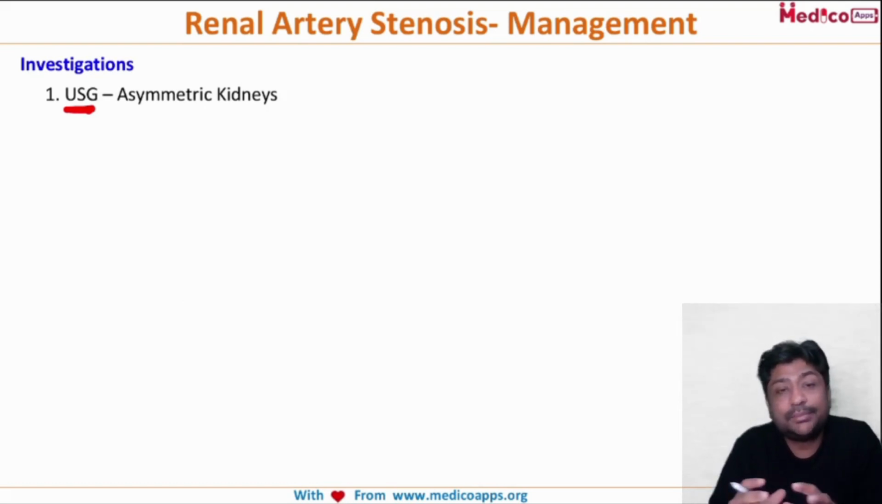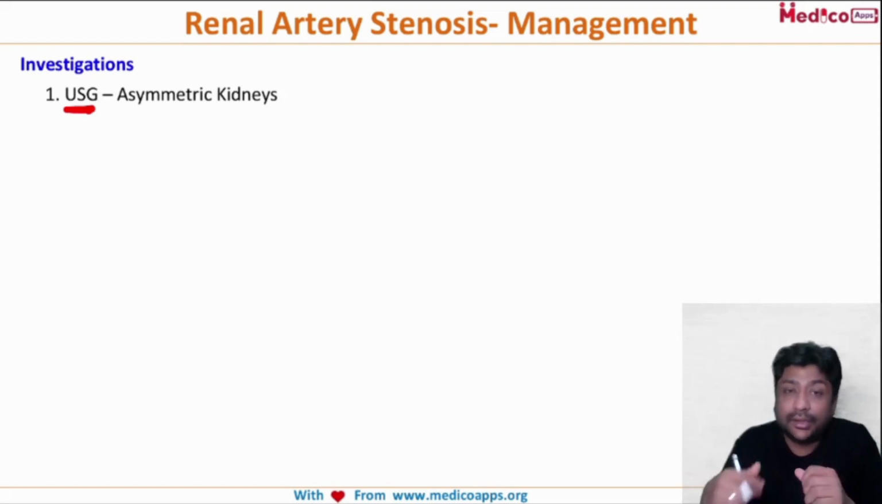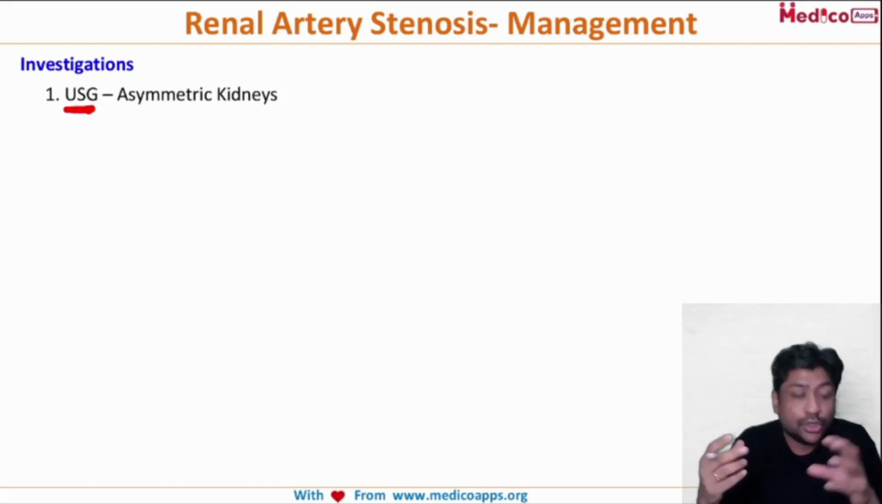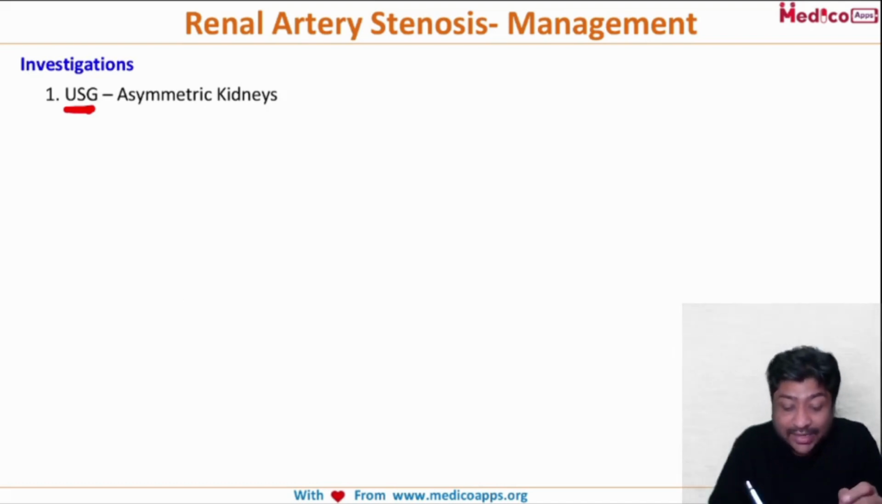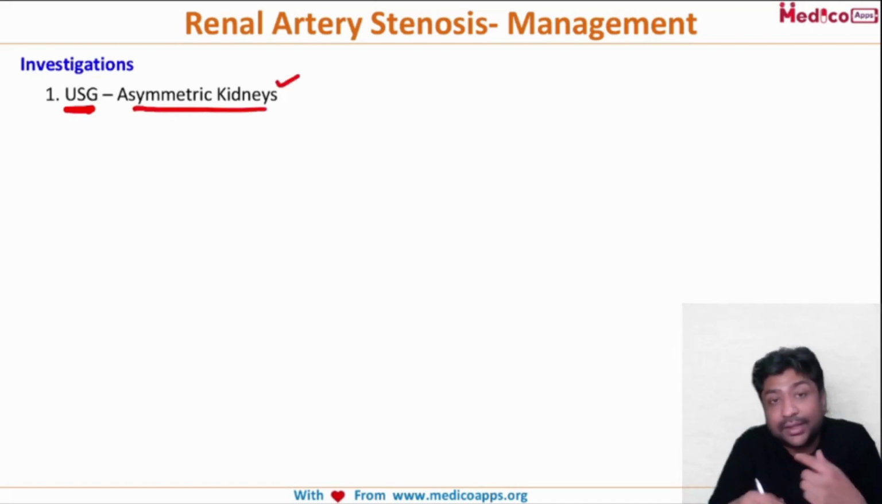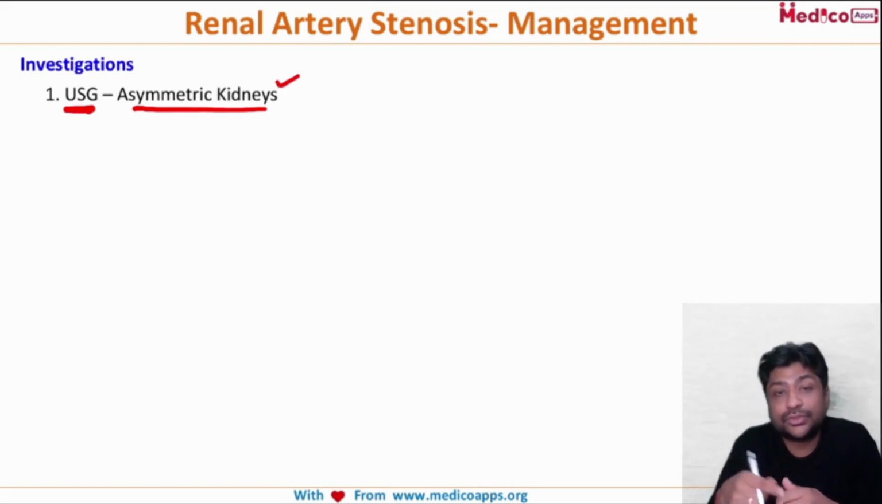You will find asymmetric kidneys. Remember, the side on which there is renal artery stenosis, that kidney will shrink. To take the extra load of that failing kidney, the other kidney will work overtime and become enlarged. So one kidney is shrinking while the other is enlarging. That asymmetry should give you an idea that you are correct in your diagnosis of renal artery stenosis.